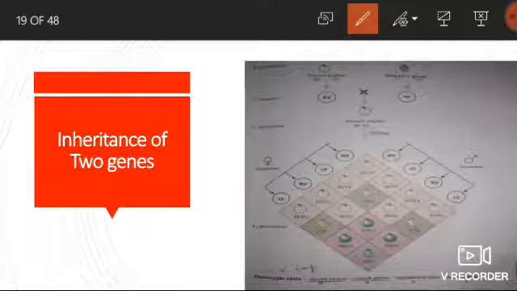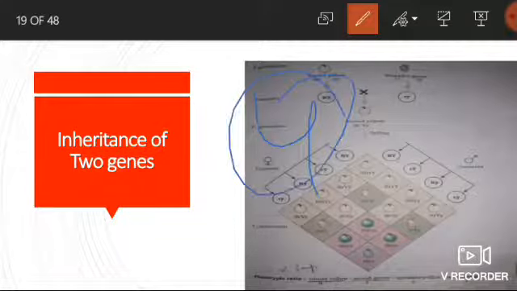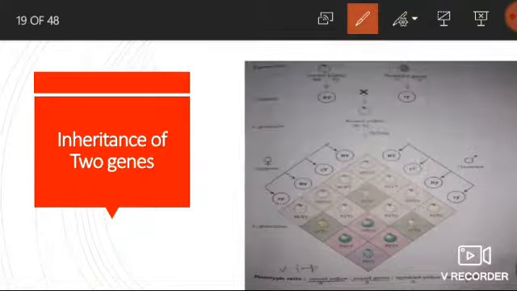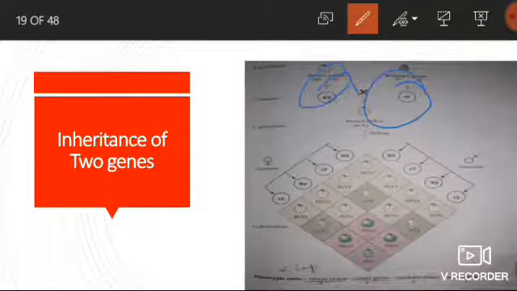Now, on self-breeding, the resultant second generation, that is the F2 generation, shows four types of plants: yellow and round, yellow and wrinkled, green and round, and green and wrinkled. That means it shows both parental and new combinations. Parentals are round yellow and green wrinkled, and the recombinants are yellow wrinkled and green round.